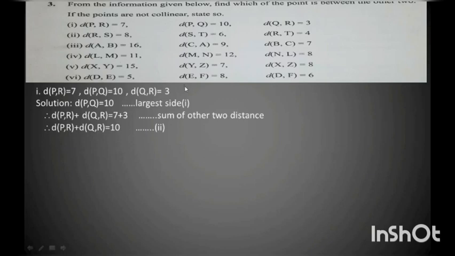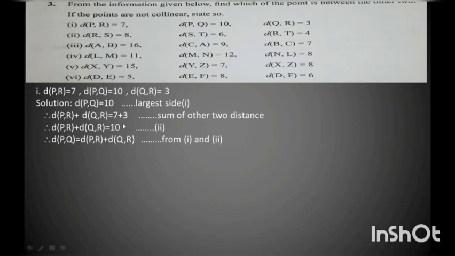So comparing equation 1 and 2, you can see equation 1 is 10 and equation 2 also got 10. That means distance PQ is equal to distance PR plus distance QR. Why are they equal? Because the sum of distance PR and QR and distance PQ is the same.